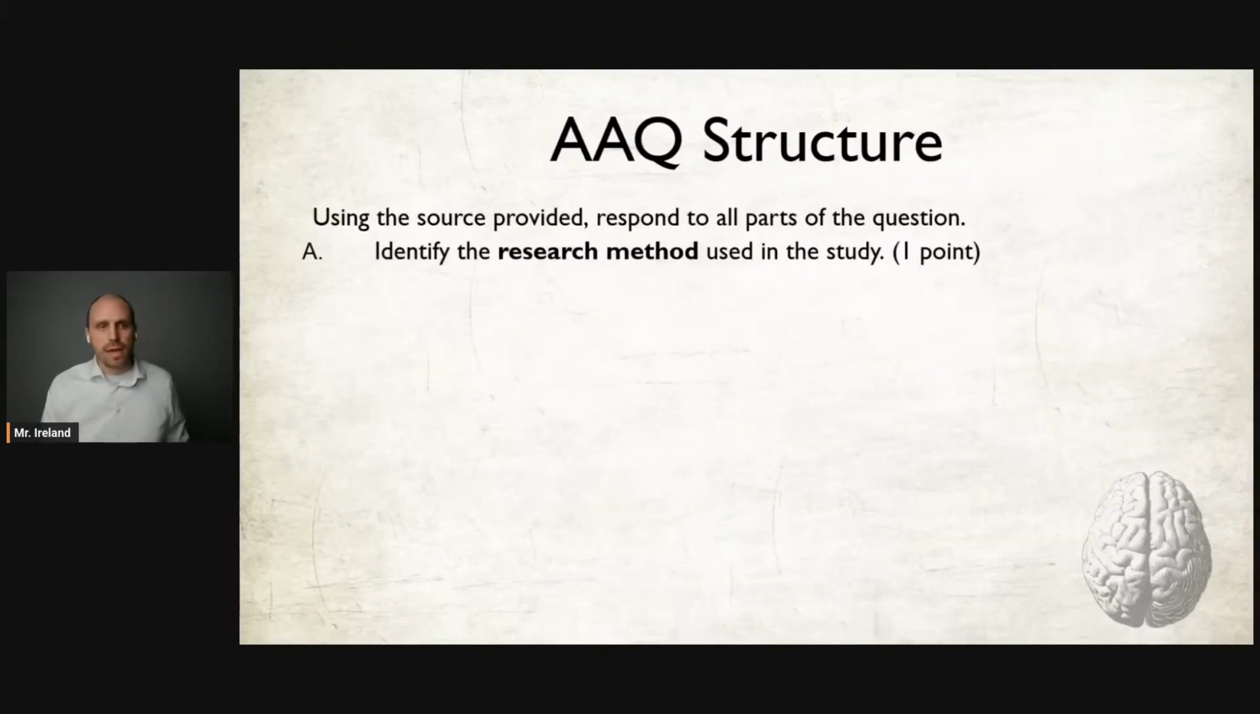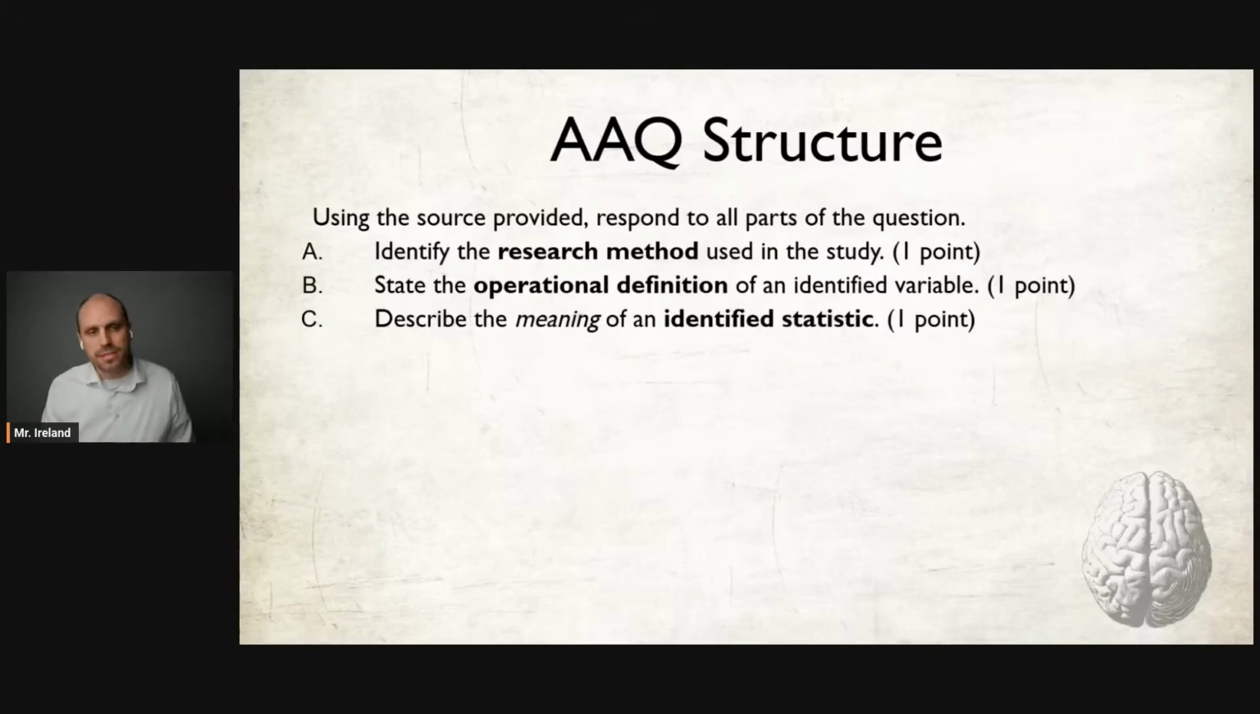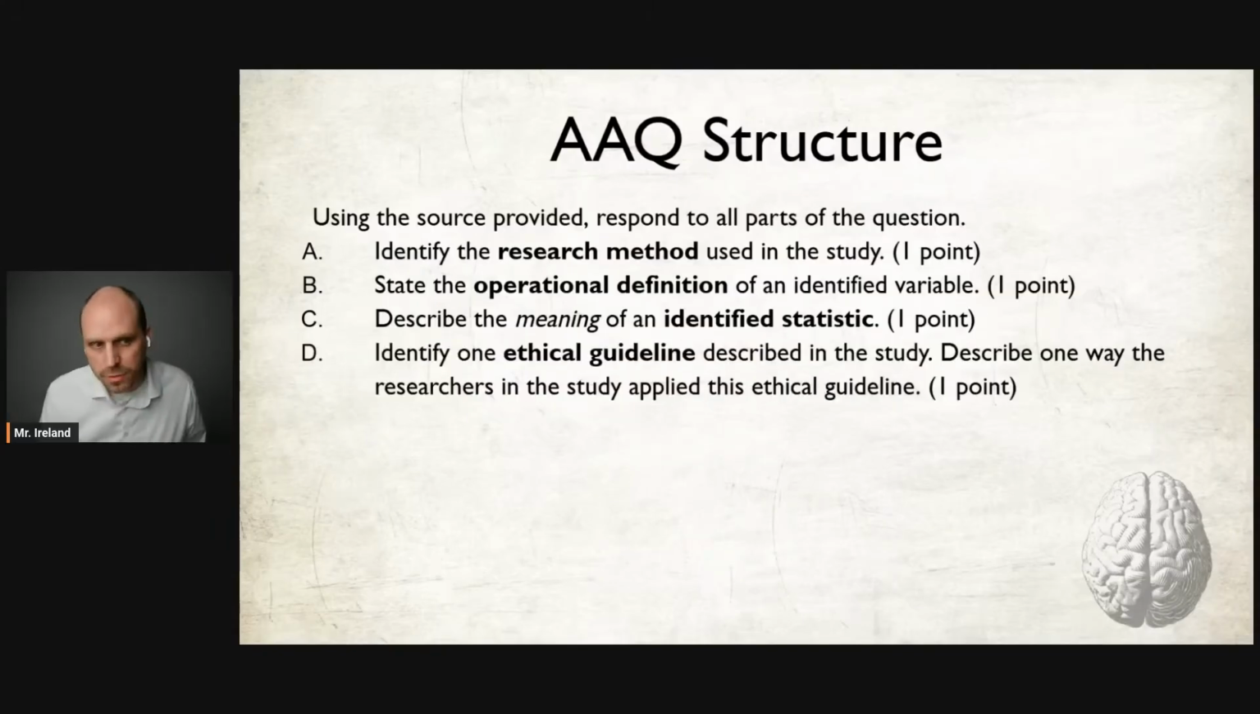First up, in Part A, you have to identify the research method used in the study. In Part B, you have to state the operational definition of an identified variable. In C, you are going to describe the meaning of an identified statistic. D, identify one ethical guideline described in the study. Describe one way the researchers in the study applied this ethical guideline. This is the big change for 2026.